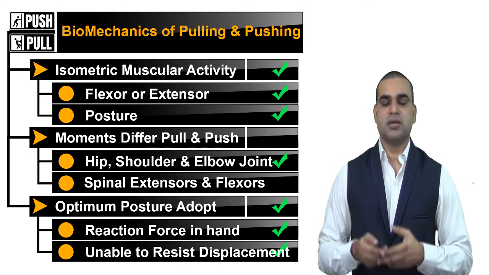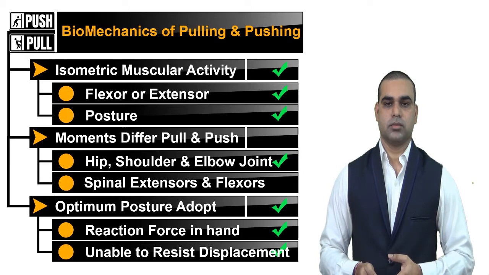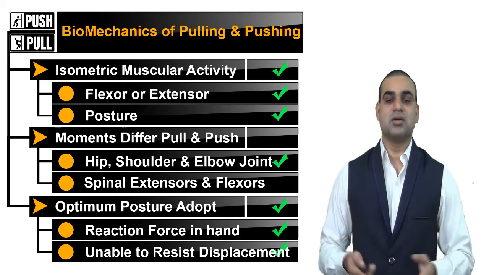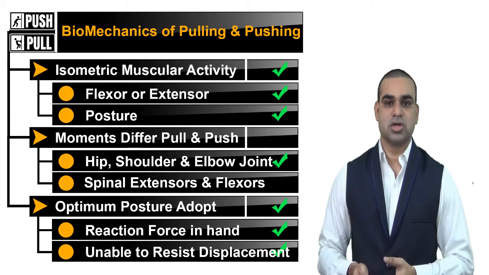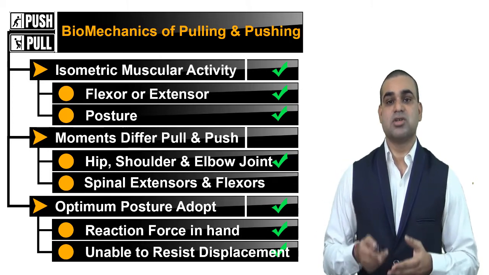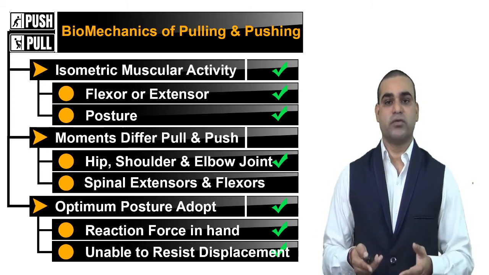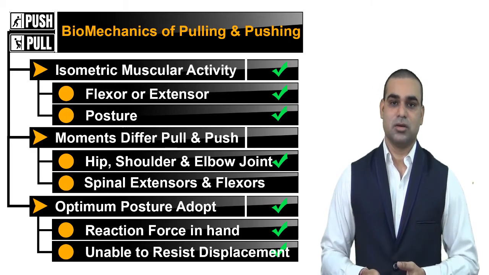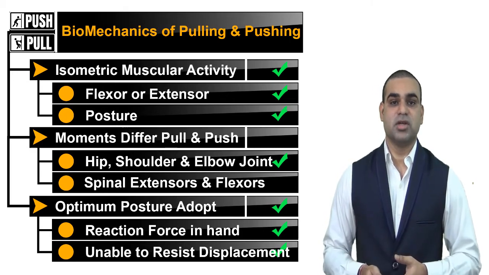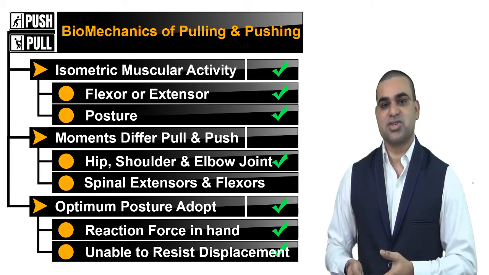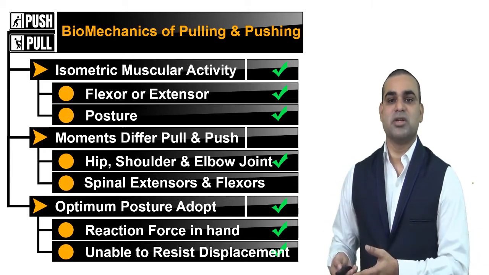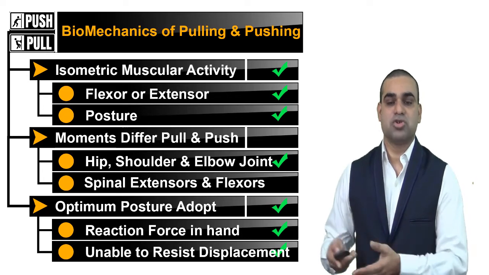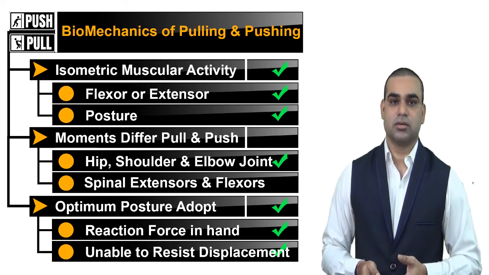The biomechanics of pulling and pushing. To overcome the inertia in the initial stage of the pull and push requires isometric muscular activity of numerous muscles. The muscular activity of flexors and extensors depends upon the pull and push performance and the posture that has been adopted.